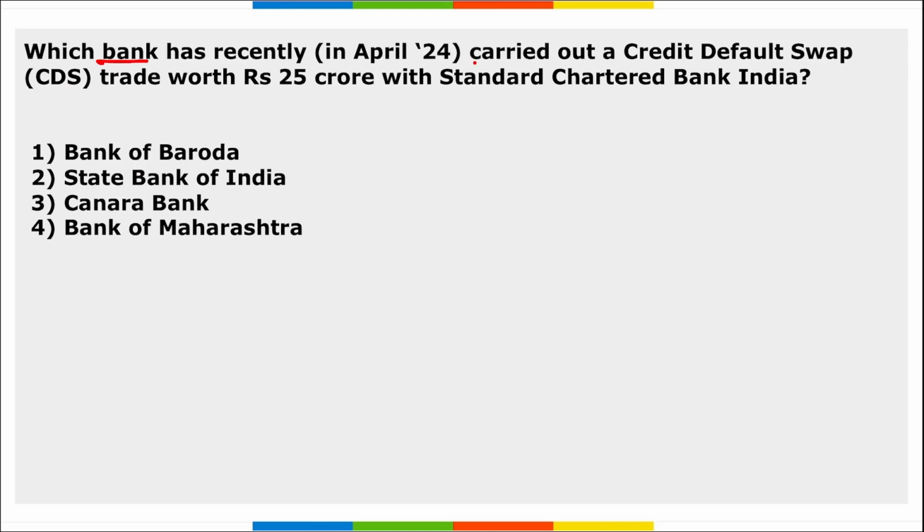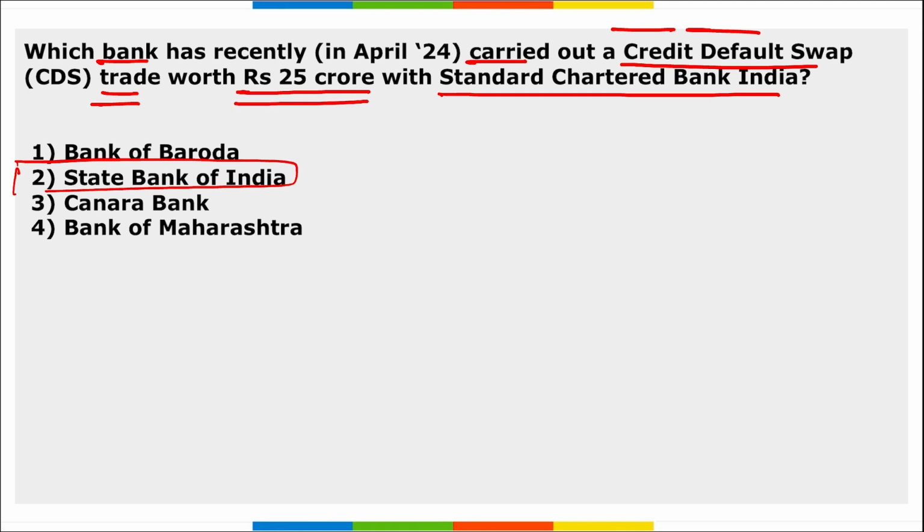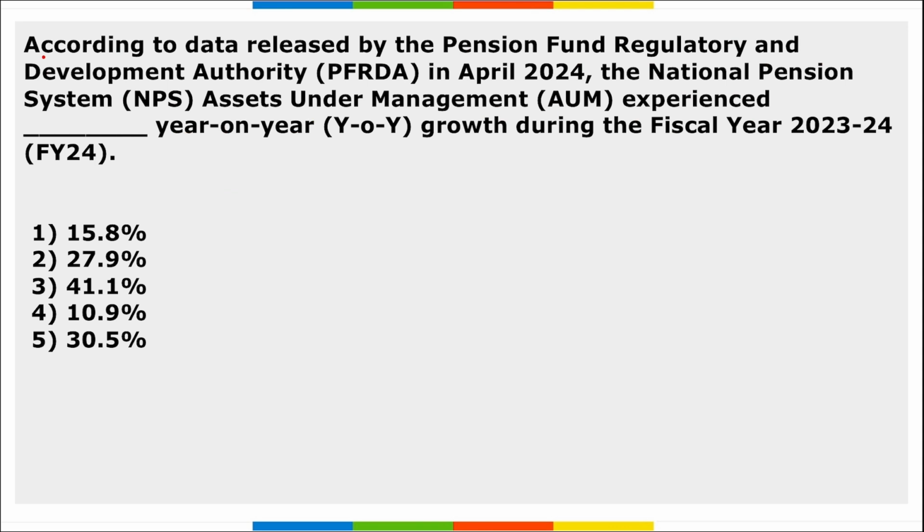Next, which bank has recently carried out a credit default swap trade worth 25 crore rupees with Standard Chartered Bank India? It is State Bank of India. Right, SBI has carried out a credit default swap trade worth 25 crore rupees with Standard Chartered Bank India. Next is, according to the data released by PFRDA in April, the National Pension System AUM experienced how much percent year-on-year growth during the FY24? So, NPS AUM experienced a 30.5% year-on-year growth.